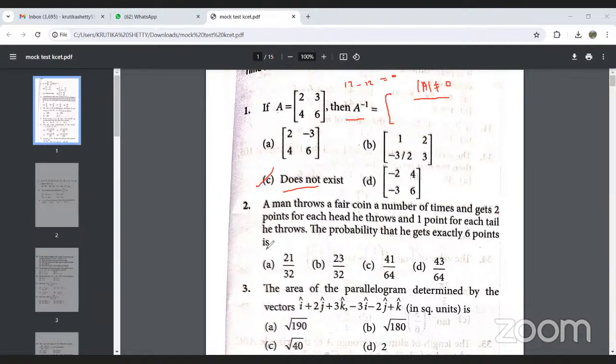We will discuss this. To see the required probability, we will just go through it. See, pay attention.